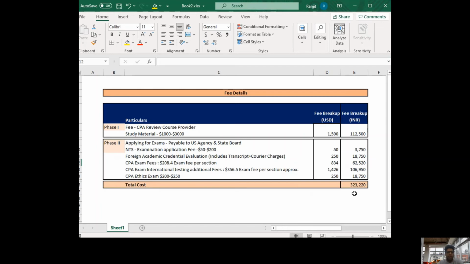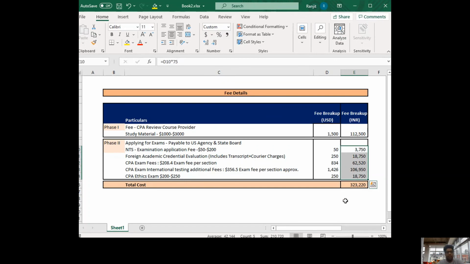So the total price, if you opt for any review course, the total cost for CPA is 3,23,000 rupees in India, in Indian rupees. And if you don't opt for any study material or review course provider, then your cost would be 2,10,000 rupees.